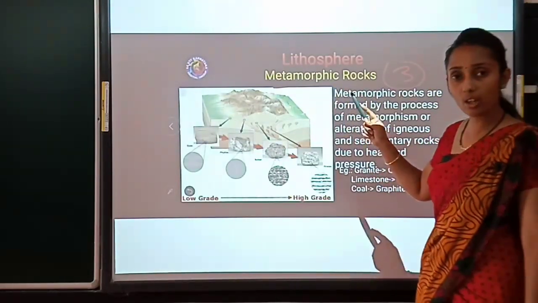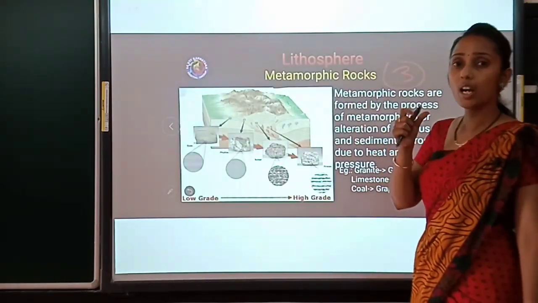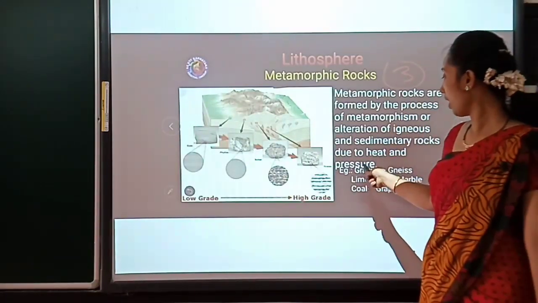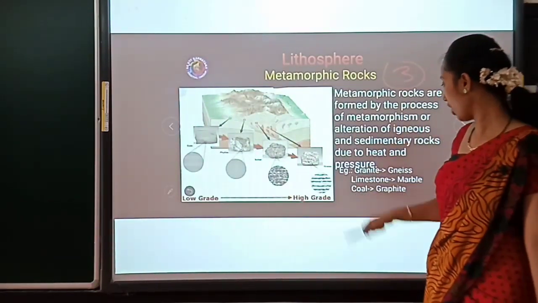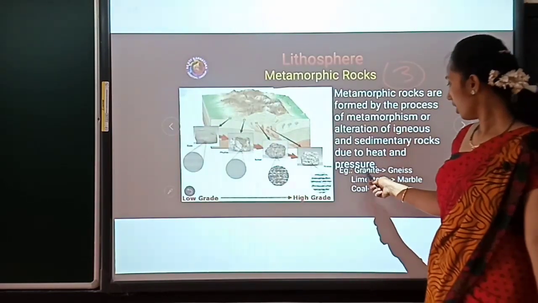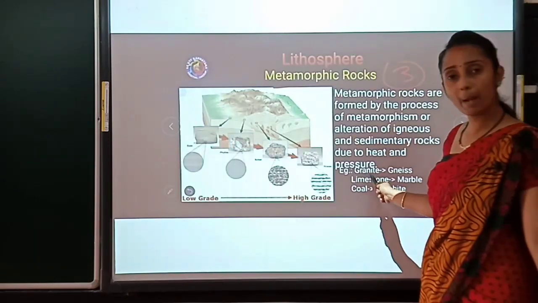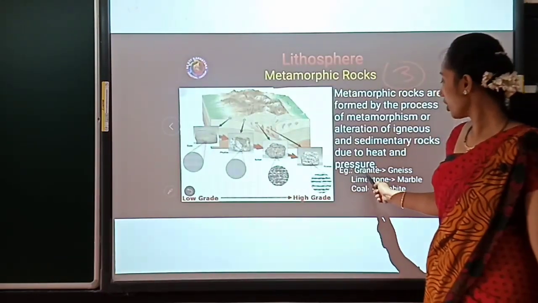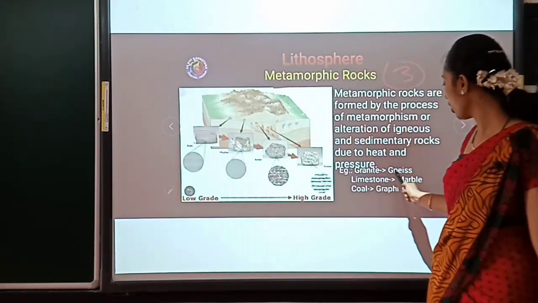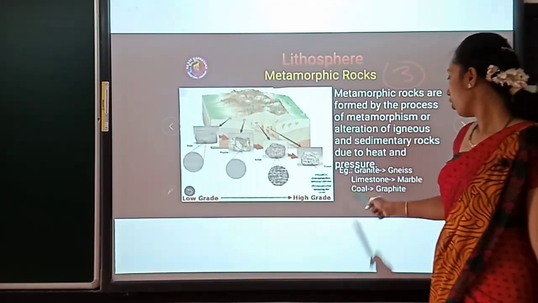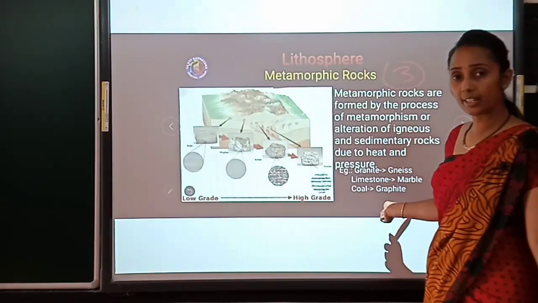In secondary rock we have seen it is because of wind, water and ice. Here it is because of heat and pressure. For example, granite is a primary stone, right? Igneous rock granite will change to gneiss, limestone will become marble, coal will become graphite.